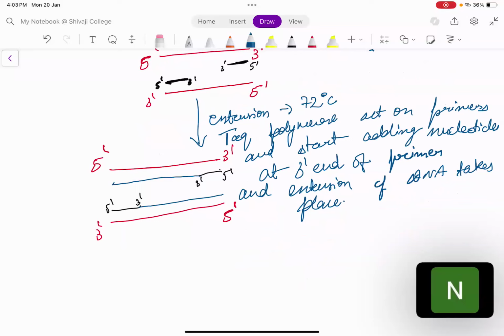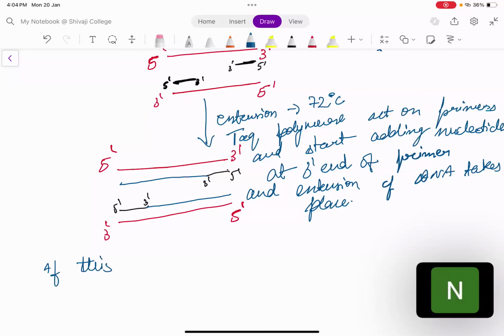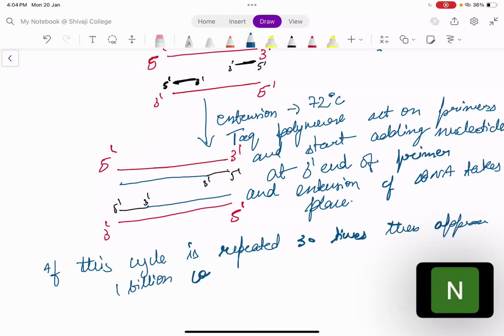Now this cycle is very fast and very accurate. If this cycle is repeated 30 times, then approximately 1 billion copies could be formed. This data is also given in your NCERT. Okay, 1 billion copies could be formed, right?